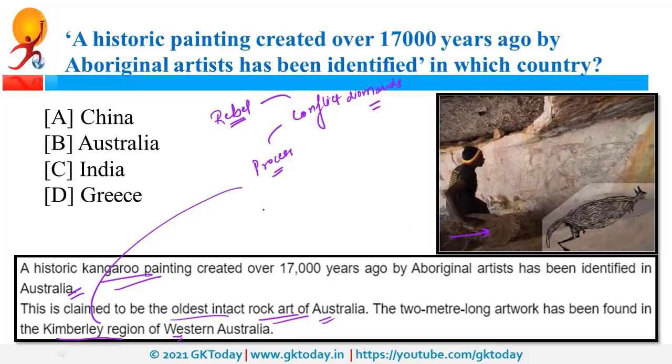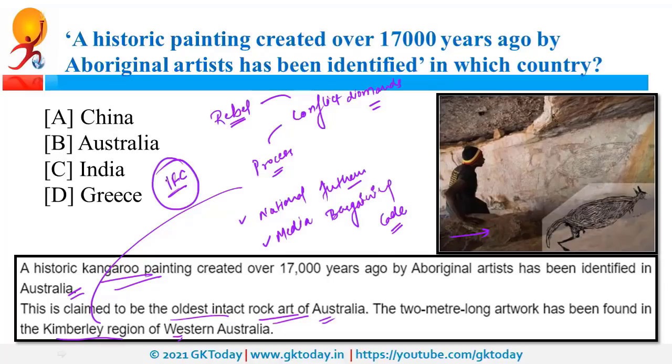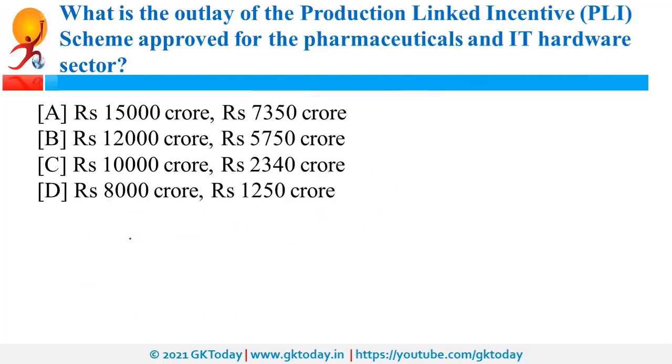Recently, Australia was also in news because it changed national anthem. That means it did certain amendments in its national anthem. Australia was also in news because of media bargaining code. Recently, Australia was also in news because of IFC. What is IFC? It is Information Fusion Center. So this is a fusion center of Indian Navy. This fusion center is in Haryana in Gurugram. Recently, Australia posted liaison officer for this Information Fusion Center of Indian Navy.